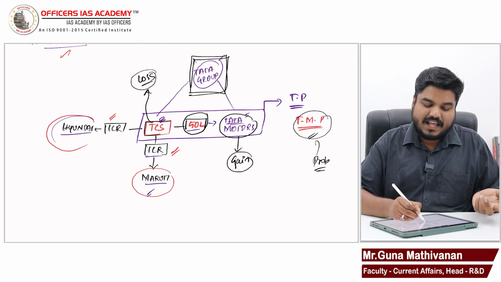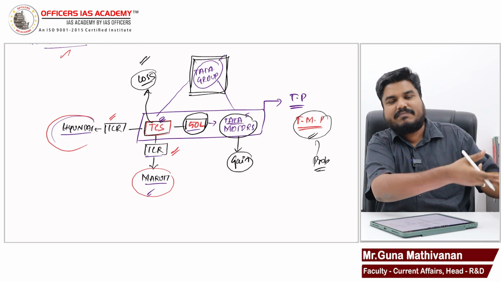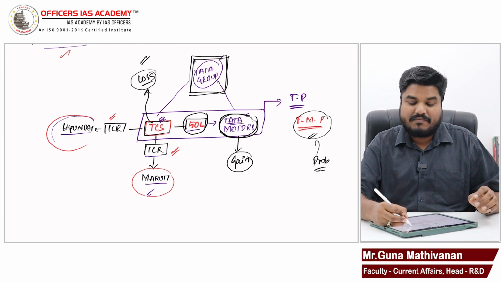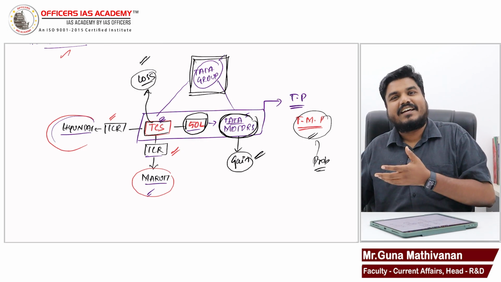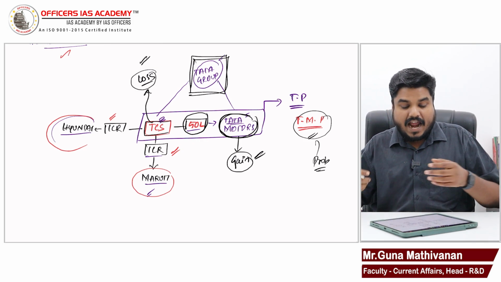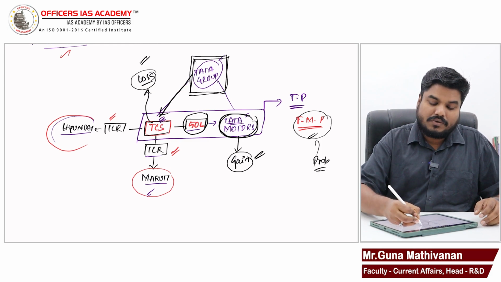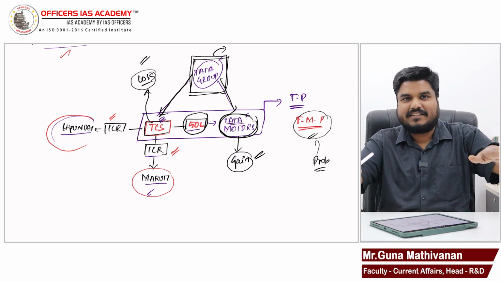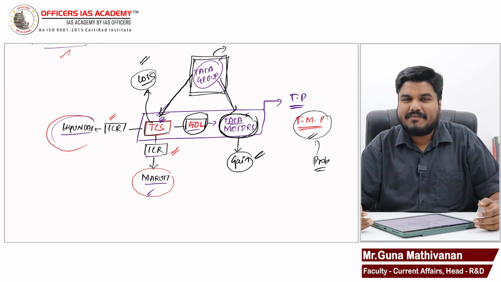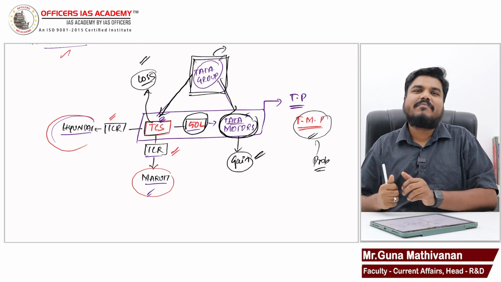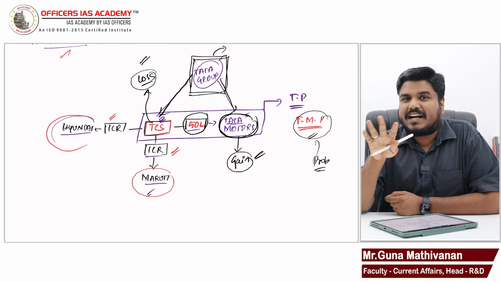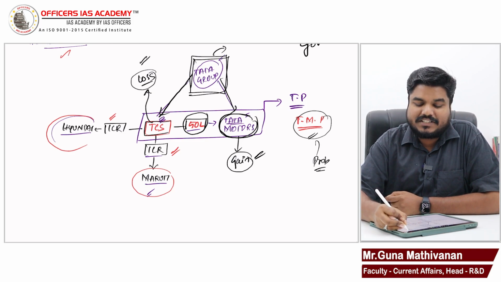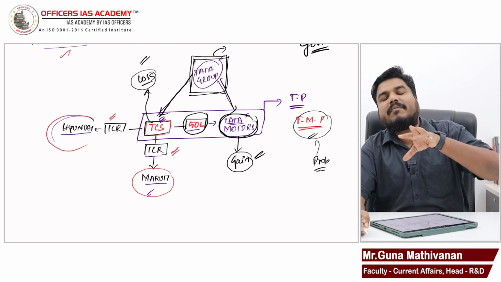TCS, by selling it for 50 lakhs, will face loss. Yes, that is TCS's problem. Tata Motors, by buying it for 50 lakhs, is able to make a gain. That is again Tata Motors' advantage. And if you take Tata as a group, there is no loss, there is no gain, there is neutrality, because all come under the same parent group, right? So what is the problem here? The problem is not for Tata, the problem is not for other companies, the problem is for the government. How can the problem be for the government?